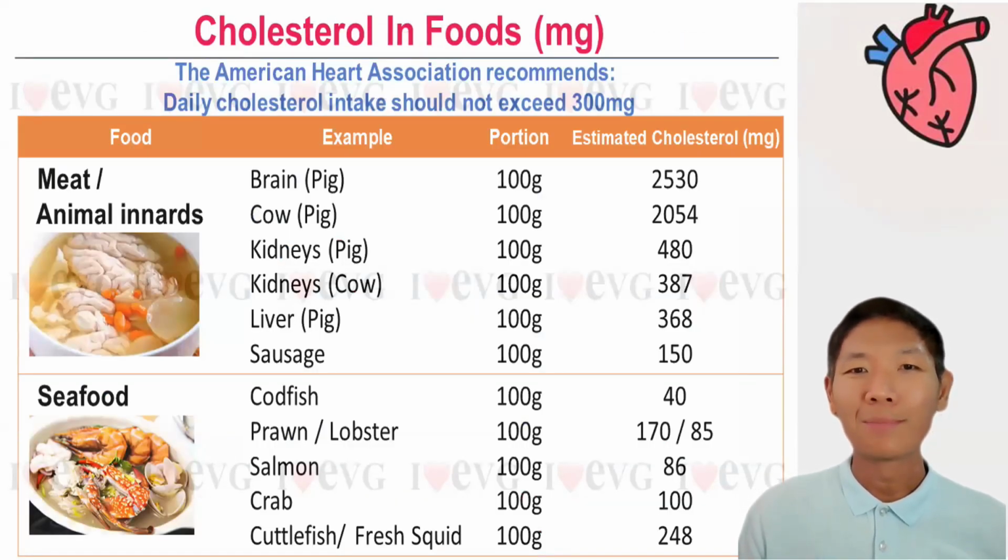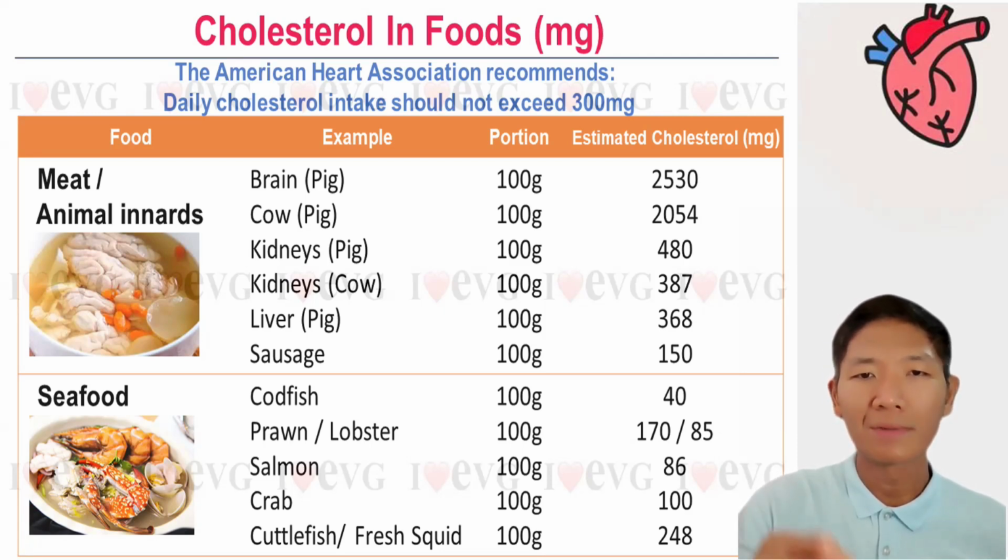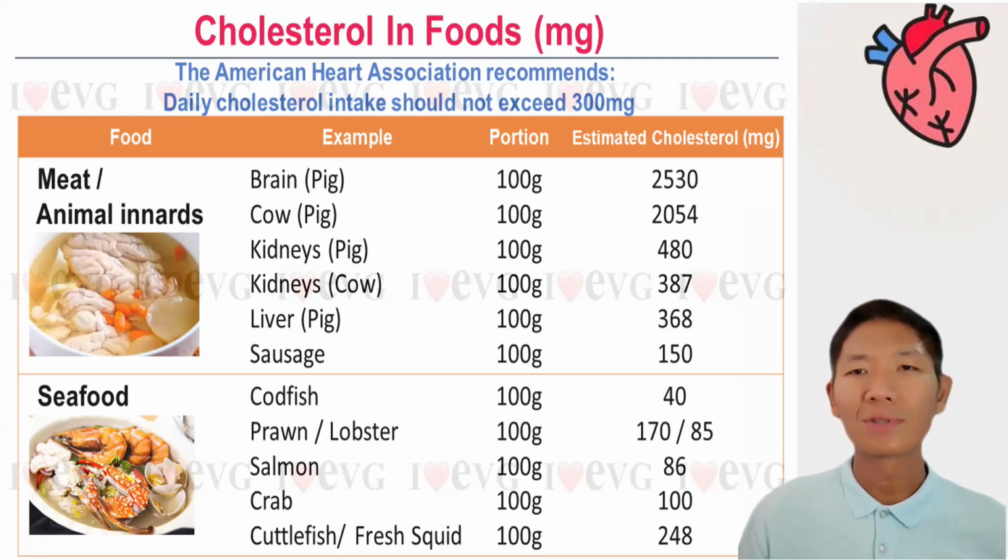So what do many of us like to eat? Many of us prefer to eat meat and seafood in our daily diet. According to the American Heart Association, the recommended daily cholesterol intake should not exceed 300 milligrams a day. So let's take a look at some of the cholesterol commonly found in our food, so that we can choose our food wisely.